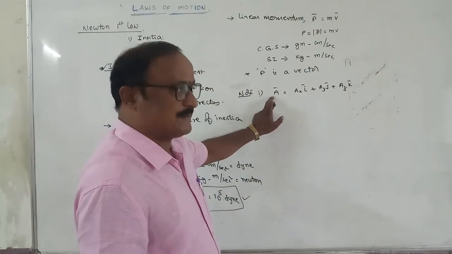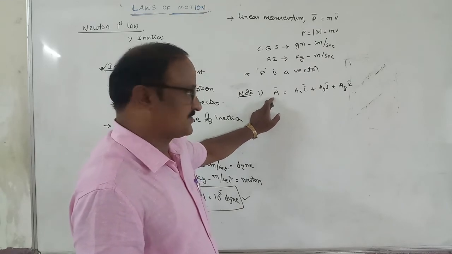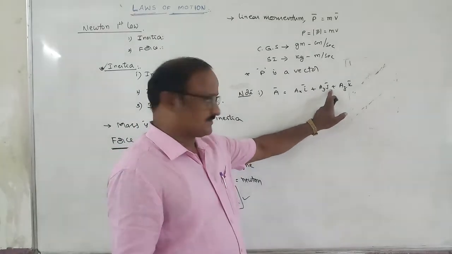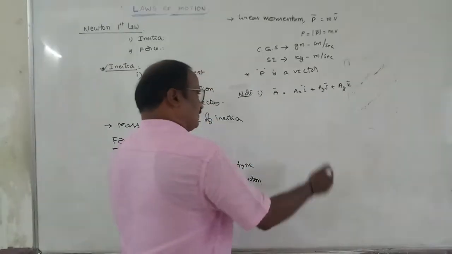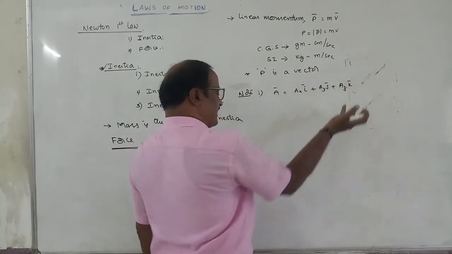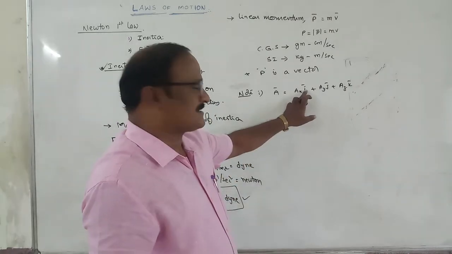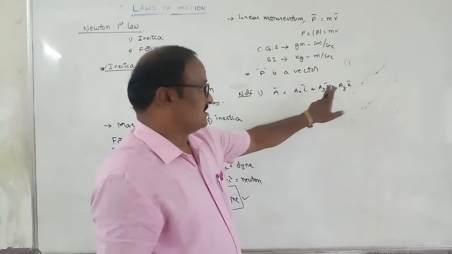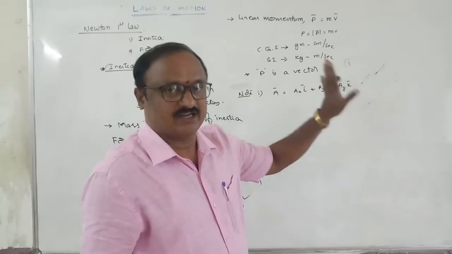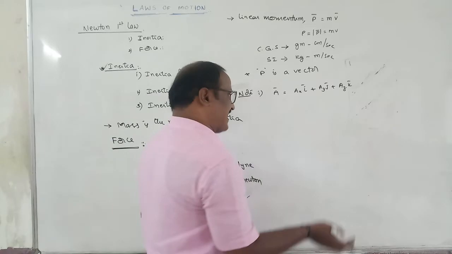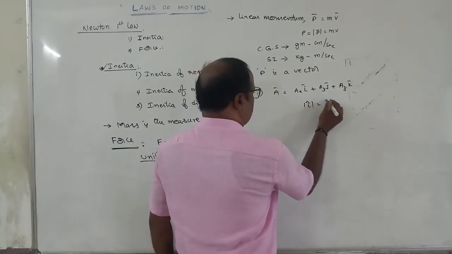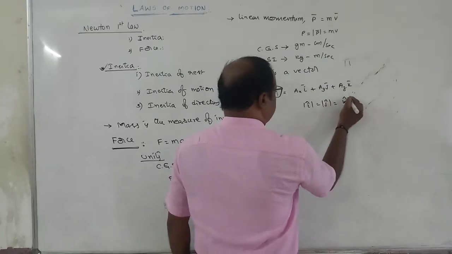This vector is lying in space. If the vector lies in a plane, it has only two coordinates, I and J. Here I bar, J bar, K bar, sometimes written as I cap, J cap, K cap. I cap is the unit vector along the x axis, J cap along the y axis, and K cap along the z direction. Unit vector means magnitude equal to 1: mod I cap equal to mod J cap equal to mod K cap equal to 1.